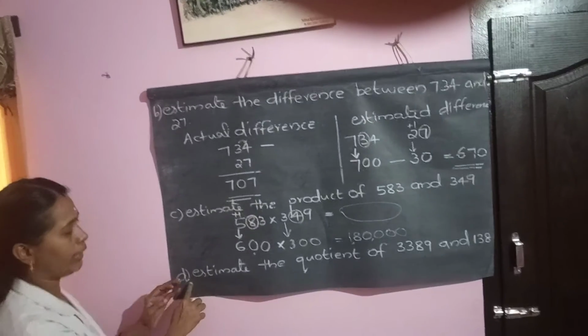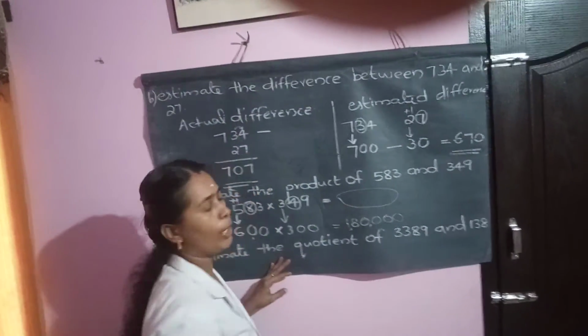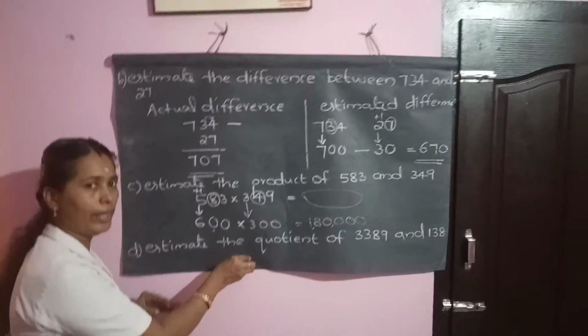Let us move to the D question. Estimate the quotient of this one. In order to find the quotient, what do we want to do? Long division method.